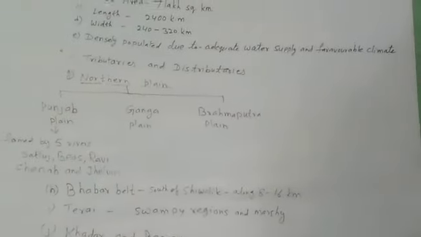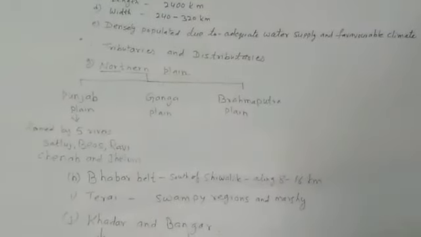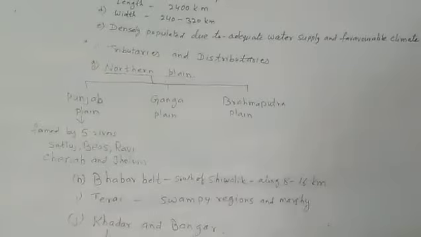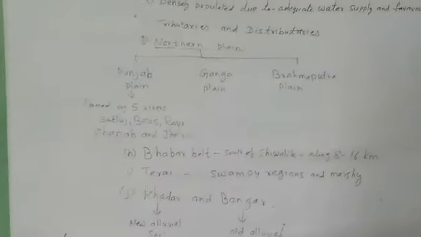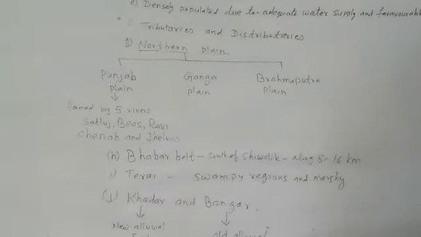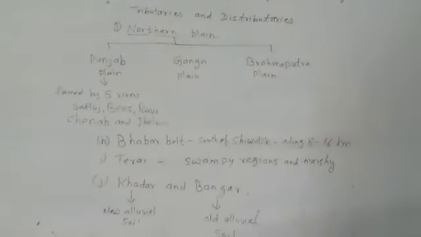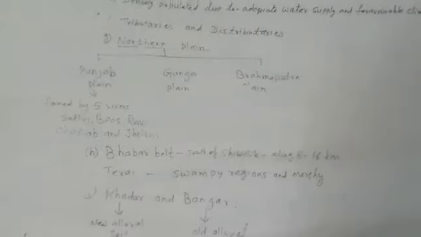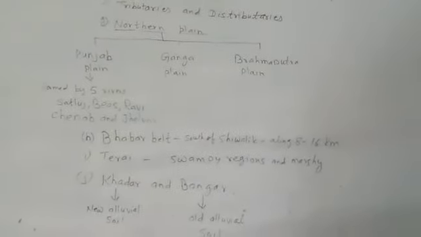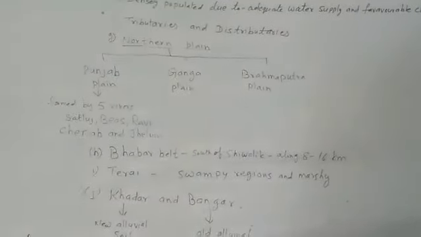The northern plain is broadly divided into 3 sections. The western part of the northern plain is referred to as Punjab plain, for it is formed by the river Indus and its tributaries.